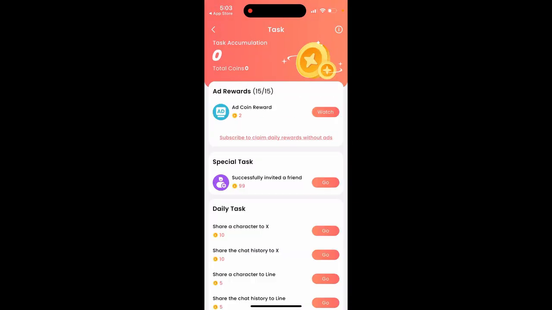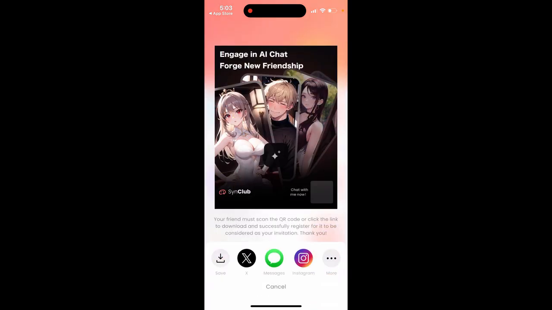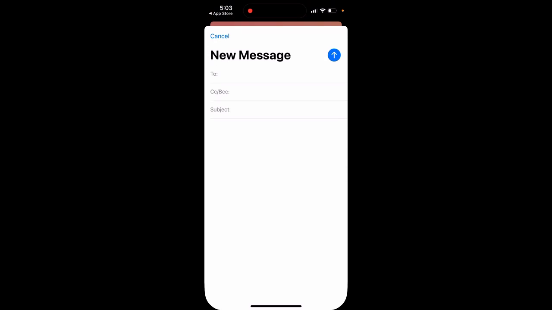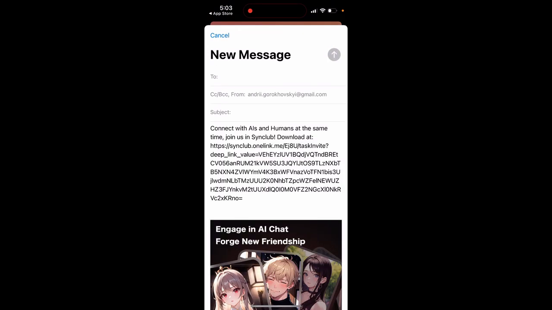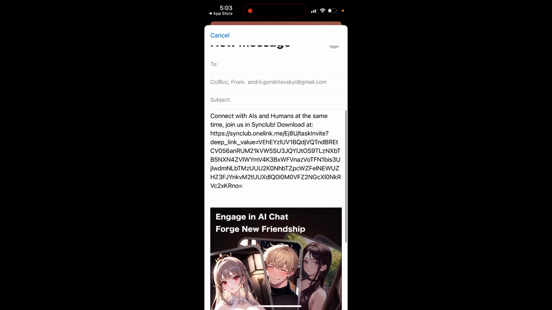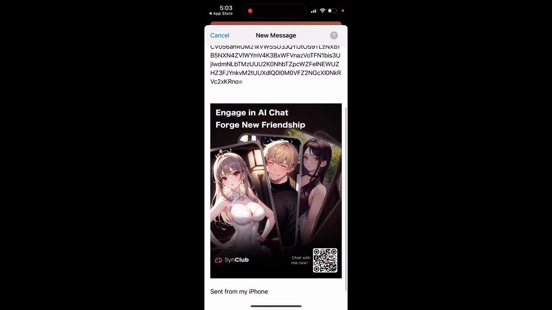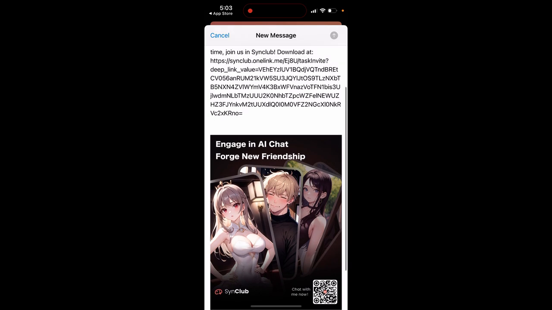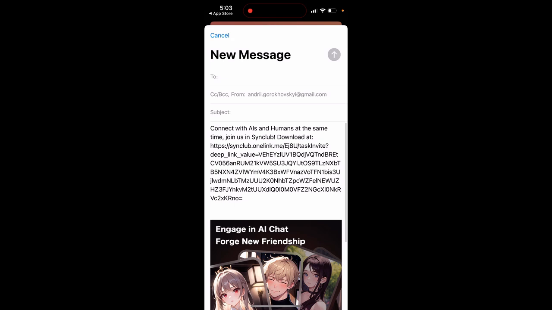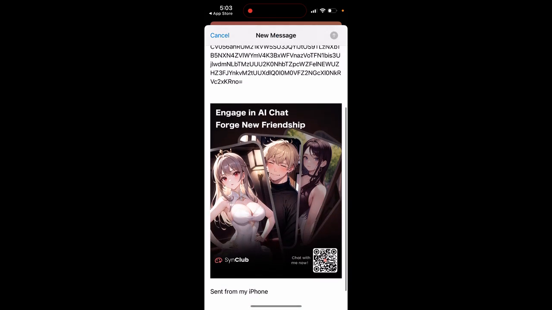Wallet, you can get coins for free just by watching ads, and then you can also invite friends. So here, for example, well, this is quite a deep link, or you can just scan this QR code. So just do a screenshot and scan this QR code. So something like that, what you can try out.